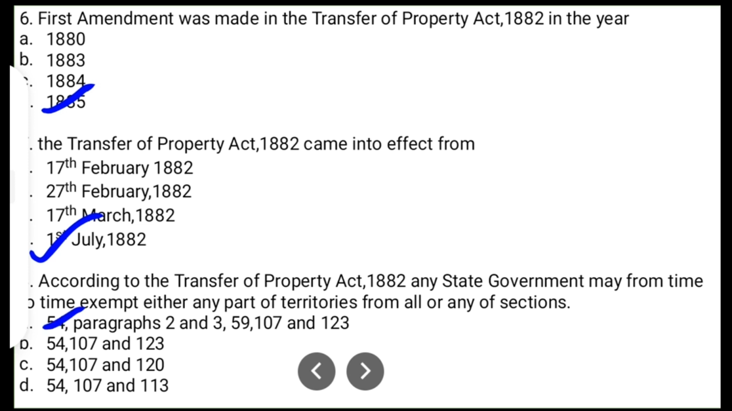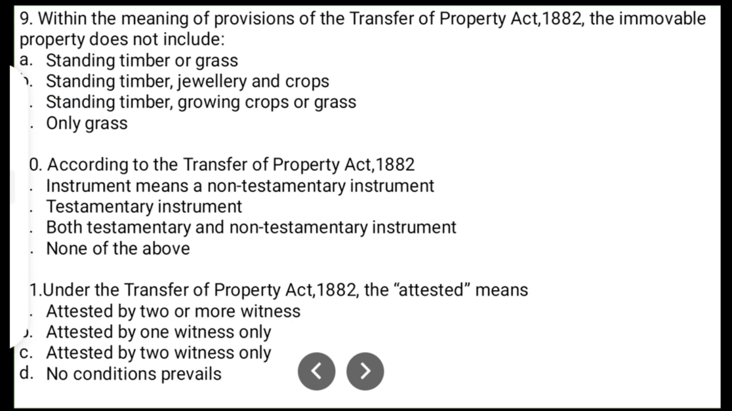State government has power to exempt any part of the territory from all or any of the sections under TPA. The sections are section 54, paragraph 2 and 3, 59, 107 and 123. Section 54 deals with the sale portion. Section 59 deals with the mortgage part. Section 107 deals with the lease part, and section 123 deals with the gift part.